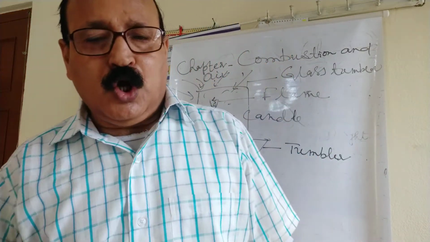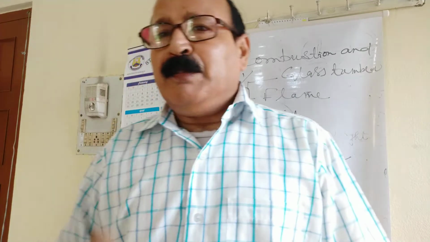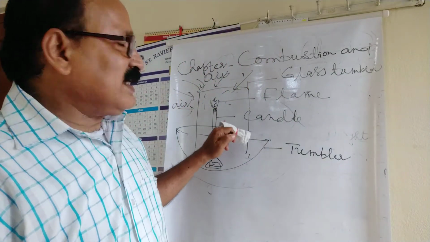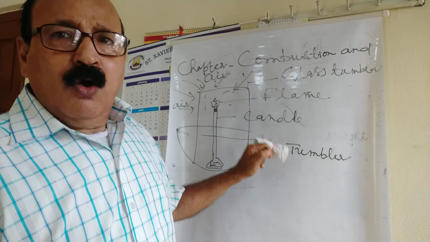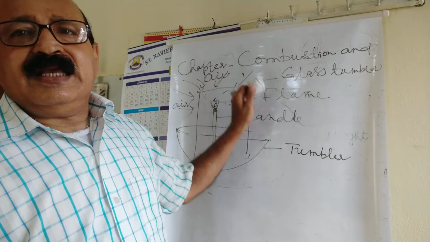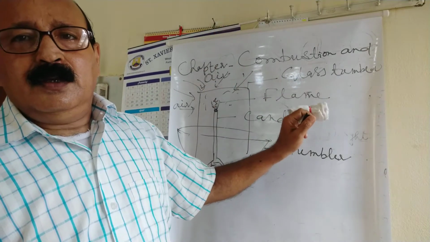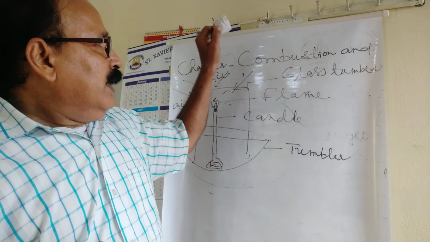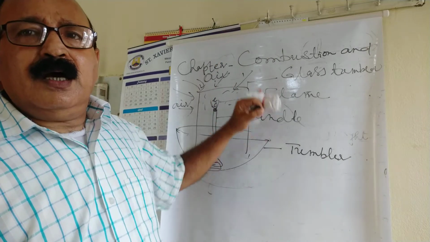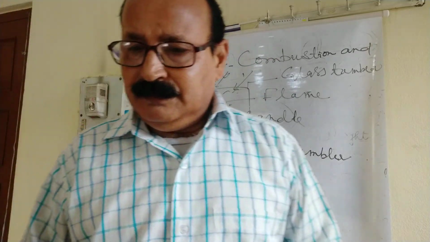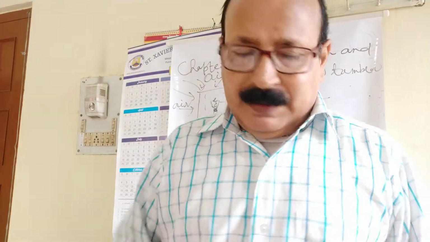It is put off. So this means that carbon dioxide acts here as a non-supporter of combustion, whereas oxygen acts here as a supporter of combustion before surrounding the burning candle with a glass tumbler. So this is the thing that happens.